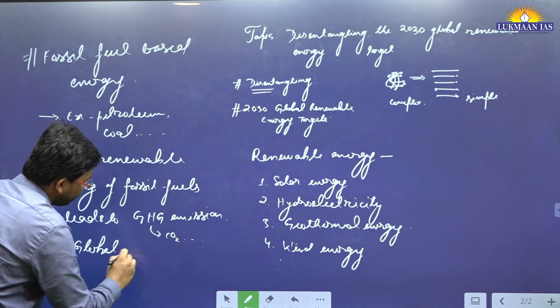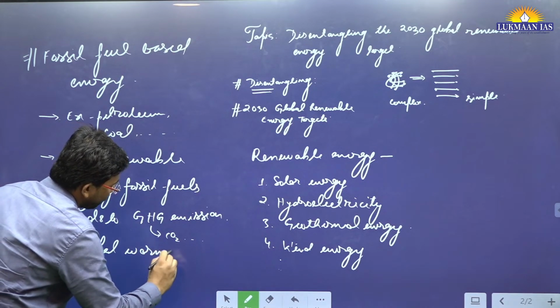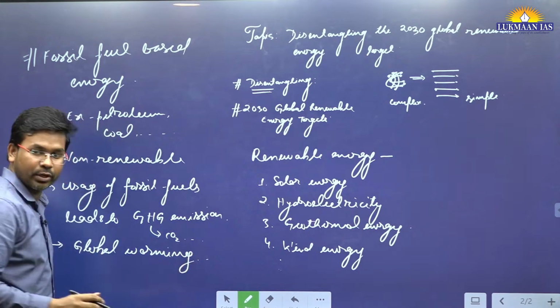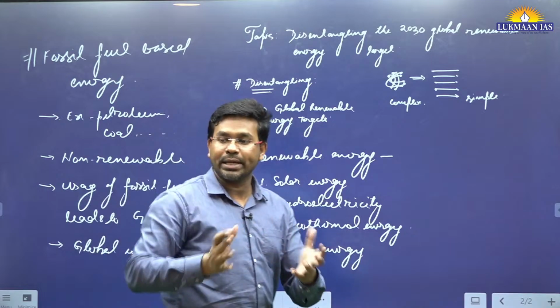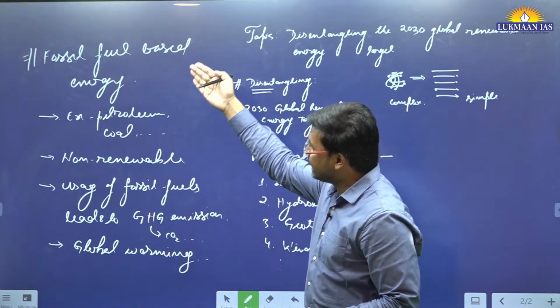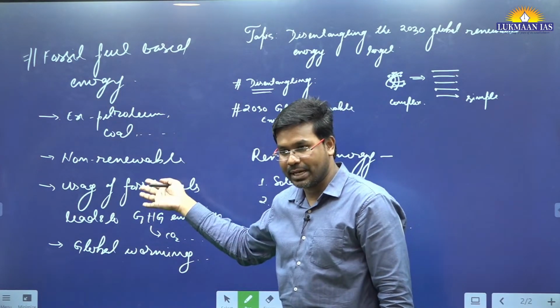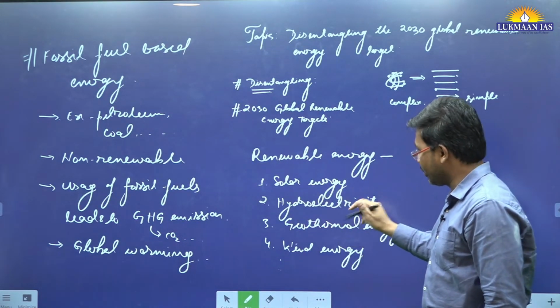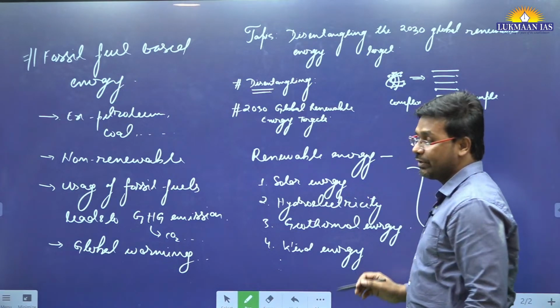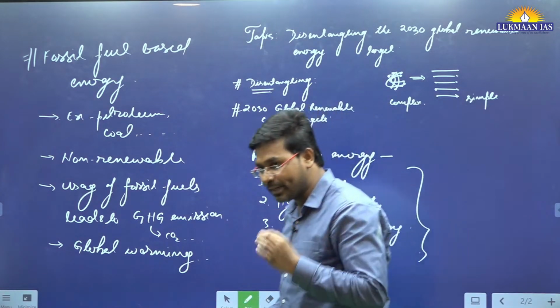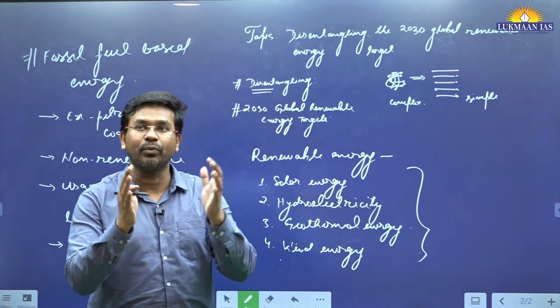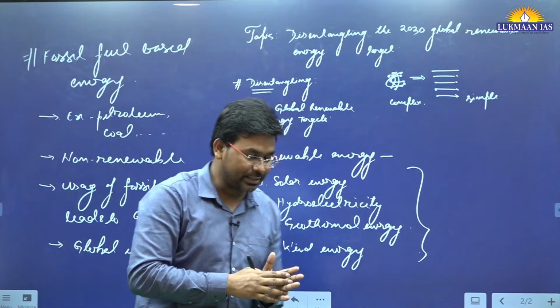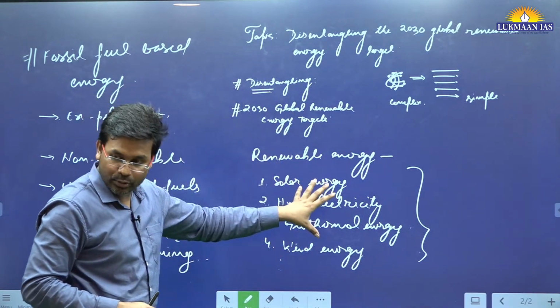And what do we want to do? We want to control global warming, right? And how can we control global warming? By reducing the usage of fossil fuels, and by moving towards renewable sources of energy. So the thing is, different countries across the world have adopted a target. What target? That we want to move towards greener sources of energy, towards renewable sources of energy.